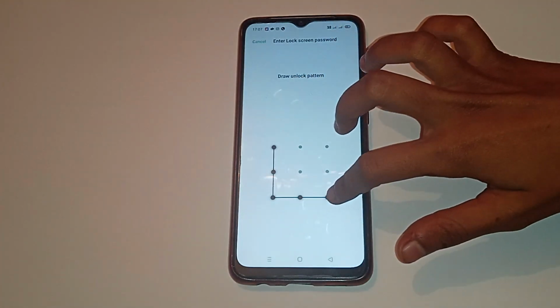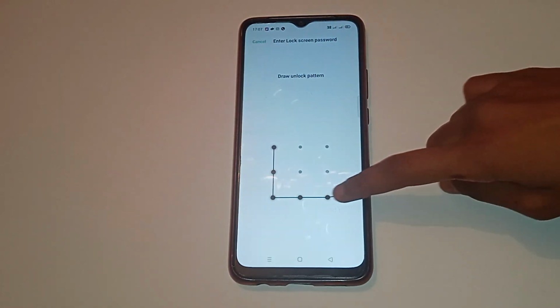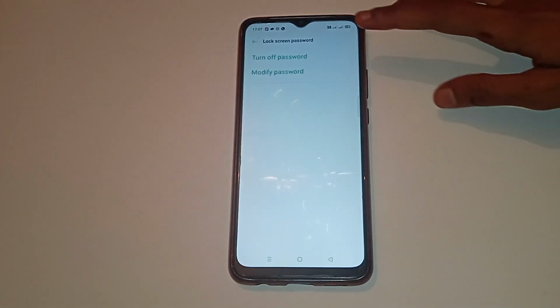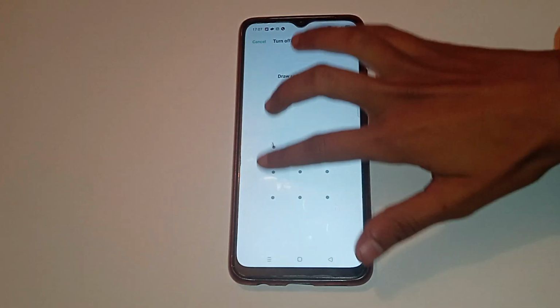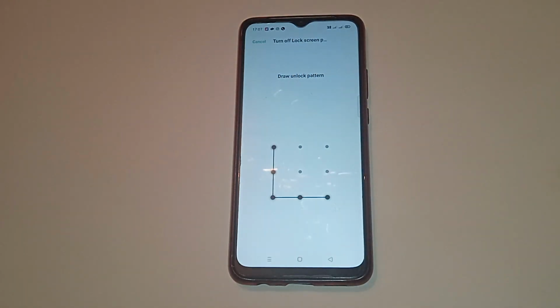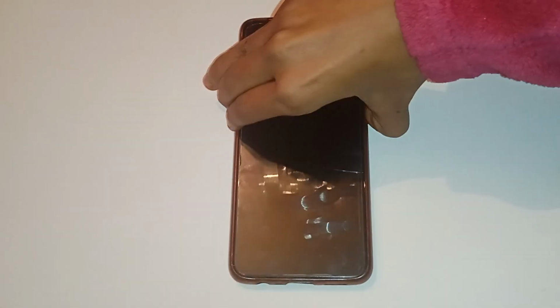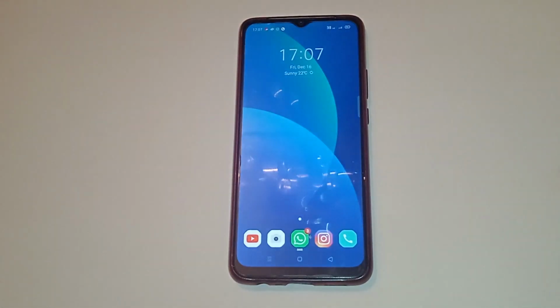Now draw your screen pattern lock first, which is already set up on your mobile phone. After that, if you want to unlock pattern password on your mobile phone, click on the turn off password option. Again draw your pattern lock like that, and when you click on the back option and when you turn lock your screen, then again unlock. In this way pattern password is unlocked in your mobile phone like that.